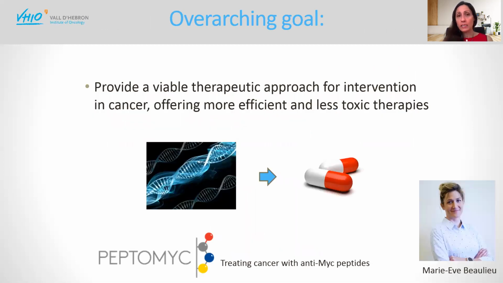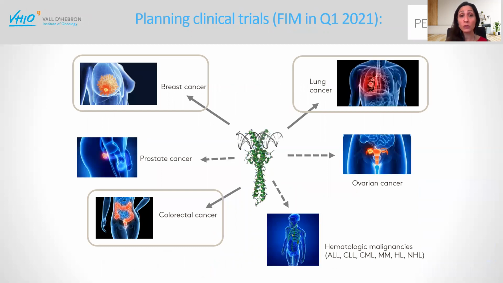I don't have to tell you that our overarching goal is to provide a viable therapeutic approach for intervention in cancer, and we hope to offer a more efficient and less toxic therapy than many therapies that are out there. And this is why, with Marie-F, we decided to found Peptomic in December 2014. And we are now completing our preclinical safety studies in rats and monkeys, and if everything goes well, we'll be able to start clinical trials, first-in-man studies, in Q1 2021.